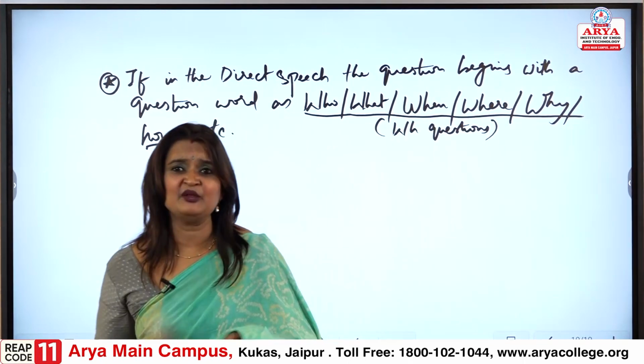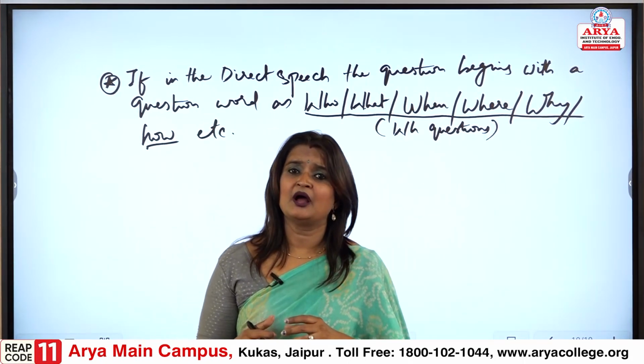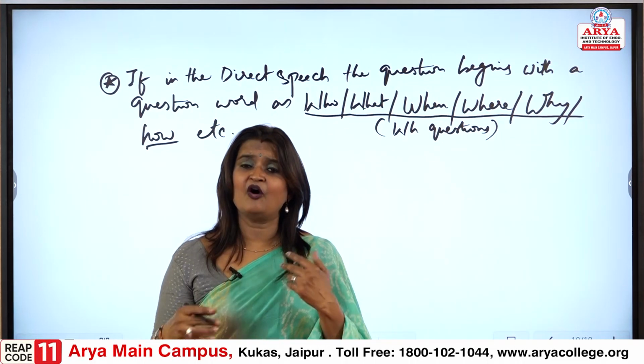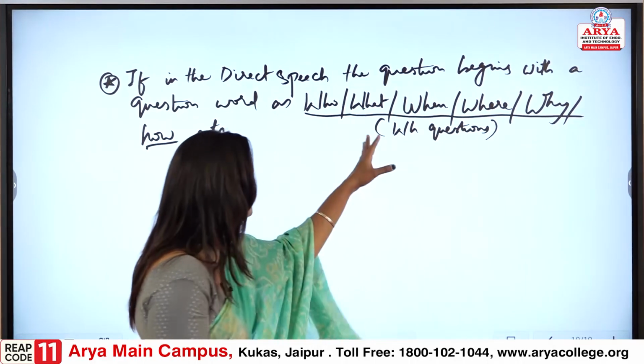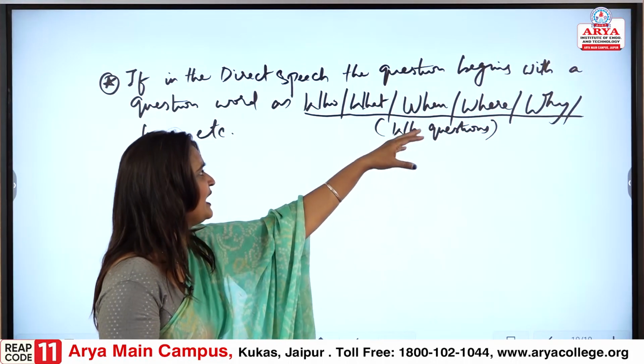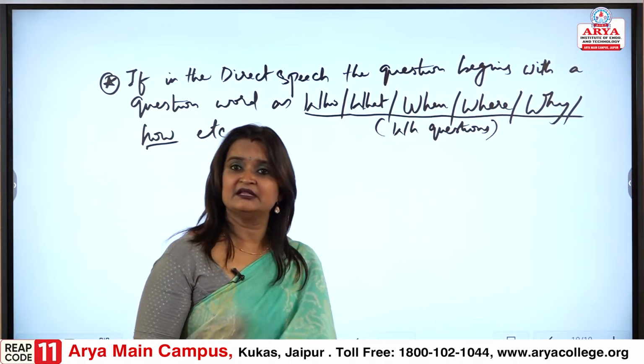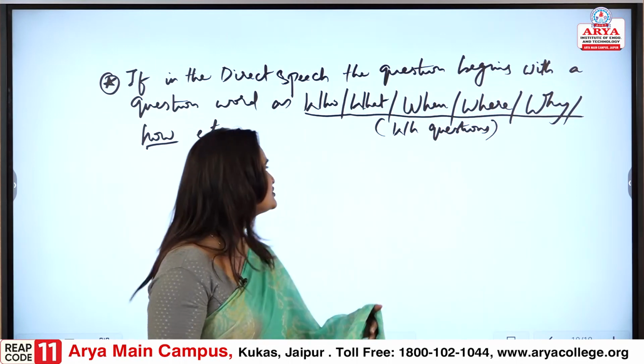If anyone asks you about WH questions, please remember WH questions are these: who, what, when, where, why, how. These come under WH questions.